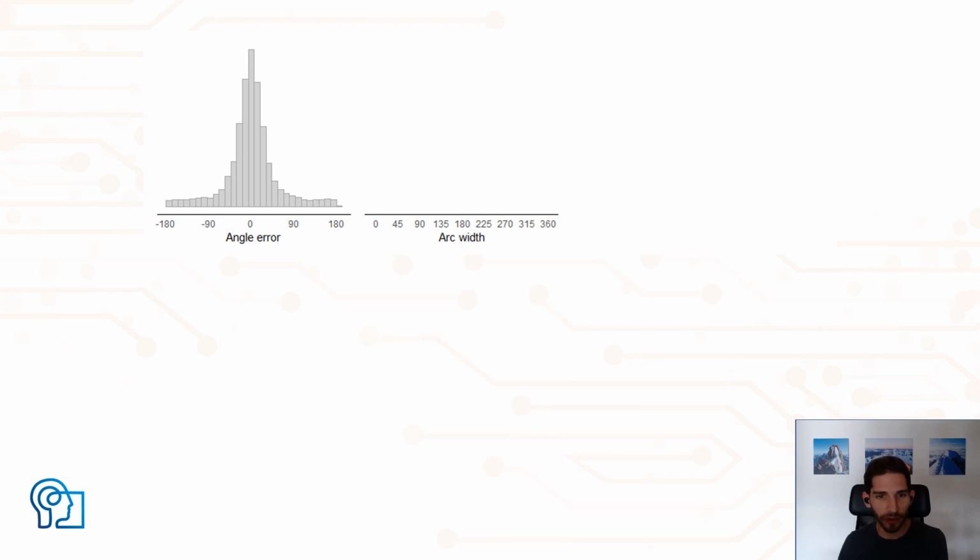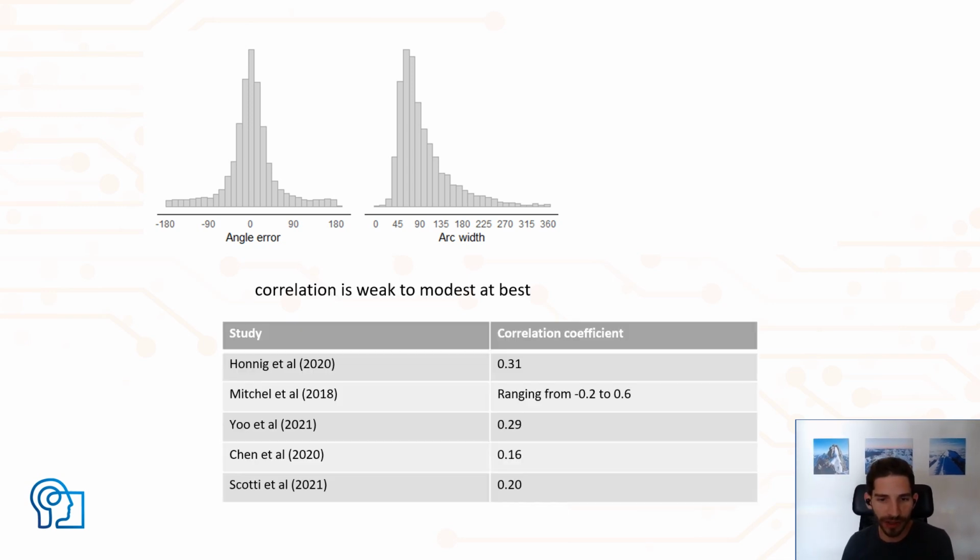From this task, we obtained 2 types of distribution. One is for the angle error, a typical distribution centered around 0. And we obtained a distribution for the width of the arc. It shows a typical long tail distribution similar to reaction times. If we correlate on each trial the angular error and the arc width, what do we get? In several different studies, so in Hyonik et al., this was a correlation of about 0.30. In the other studies, this has varied from about 0.16 to 0.5 as well. So the correlation between them is weak to modest at best.